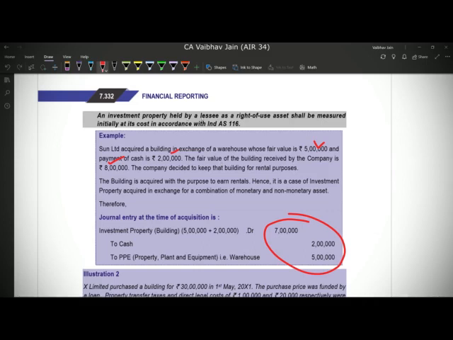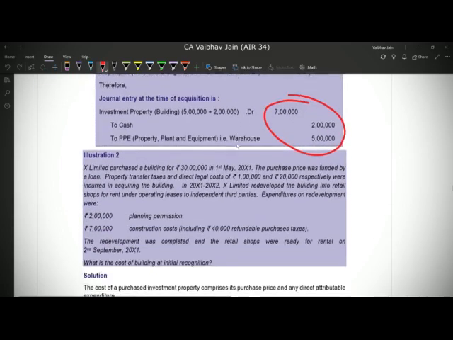Also, there is a note: an investment property held by a lessee as ROU asset shall be measured initially at cost in accordance with Ind AS 116, which we have already covered, that when any asset is taken on lease, we have to follow Ind AS 116 along with Ind AS 40.